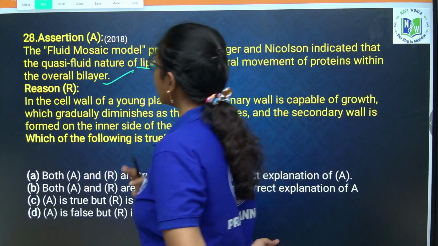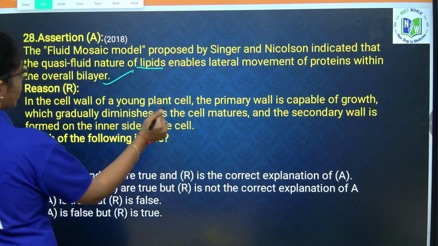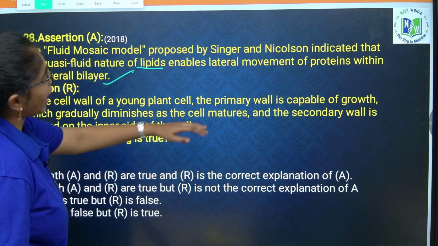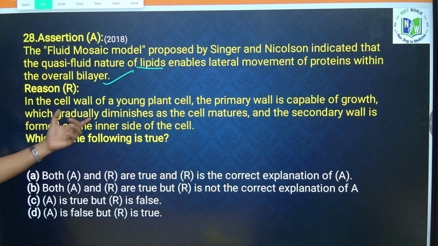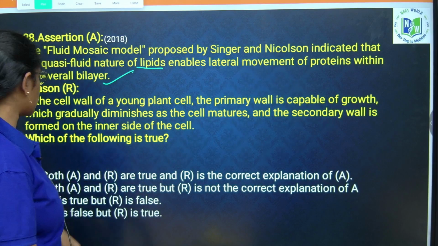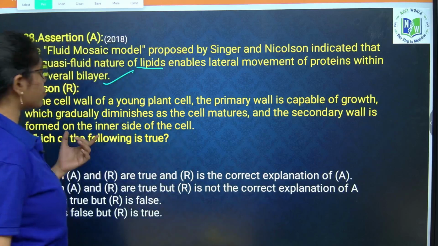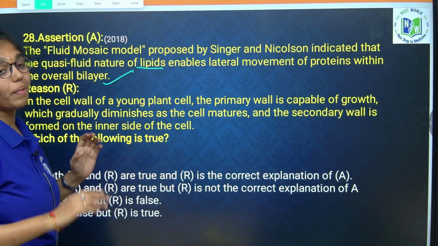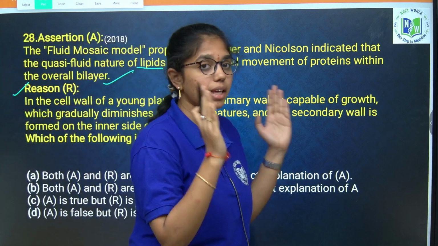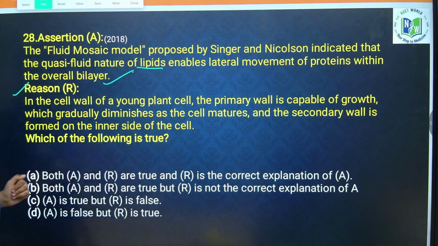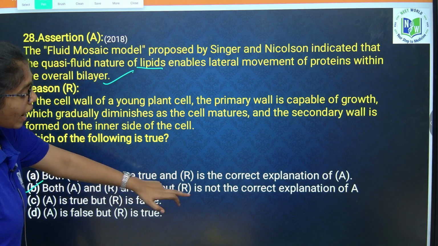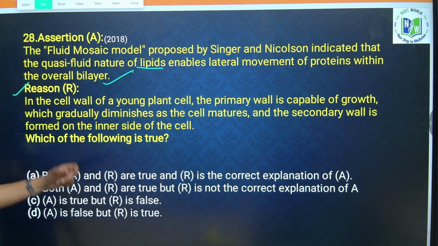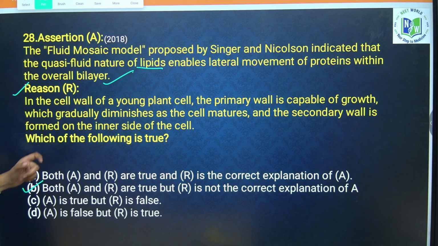In the reason, the primary wall of the young plant cell is capable of growth, which gradually diminishes as the cell matures, and the inner cell wall is formed on the inner side of the plasma membrane. Reason is also true, but the reason is not explaining the assertion. In that case, what will be our option? B. Both assertion and reason are true and R is not the correct explanation of A. Option B is correct.